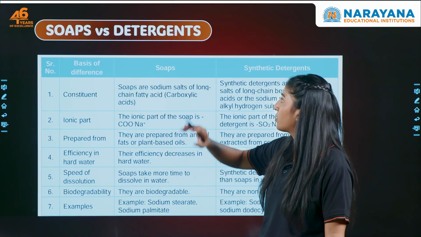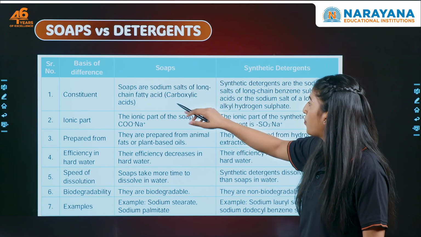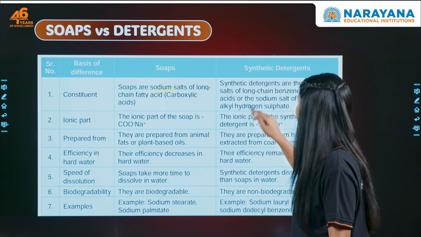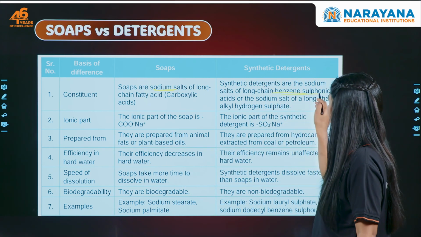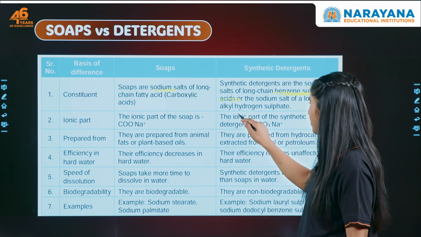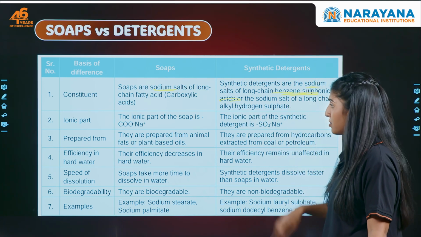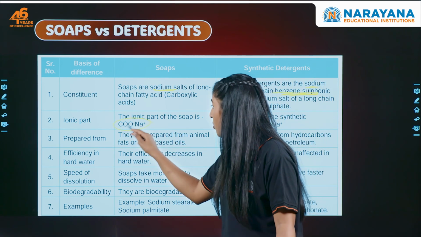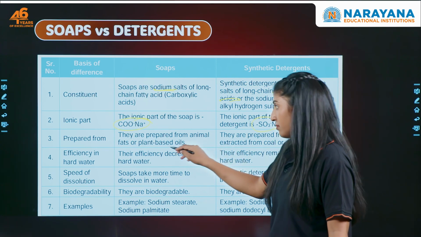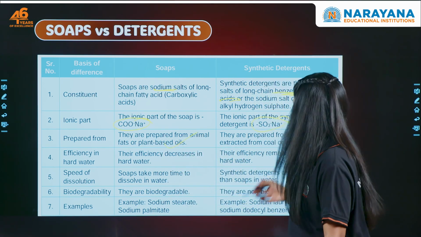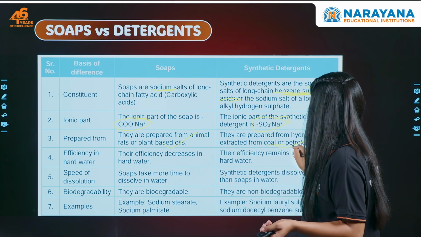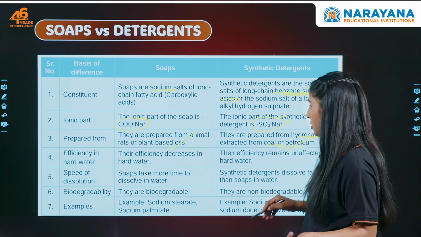So let's quickly have a look at the differences between soaps and detergents. As I mentioned, soaps are sodium salts of carboxylic acid, while detergents are long chain salts of what? Sodium salts only, but of benzene sulfonic acid or alkyl hydrogen sulfate, right? The ionic part in soap is COO- Na+, while here the ionic part is SO3- Na+, right? Soaps are obtained from plants and animals, while detergents are prepared in the labs, or from hydrocarbons from coal or petroleum.